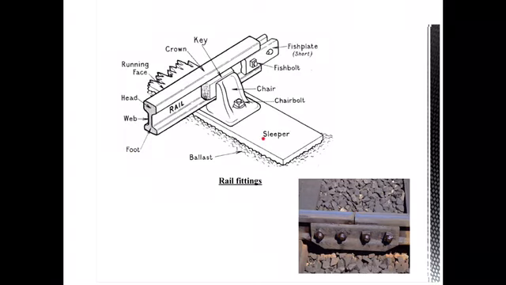The rails are connected to the sleeper with the help of chair bolts, and chair keys are provided. One rail section is connected to the other rail section with the help of the fish plate and fish bolts. Anyway, we'll be discussing the rail fittings in detail in the coming classes.